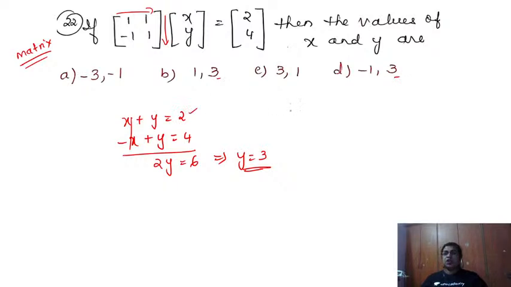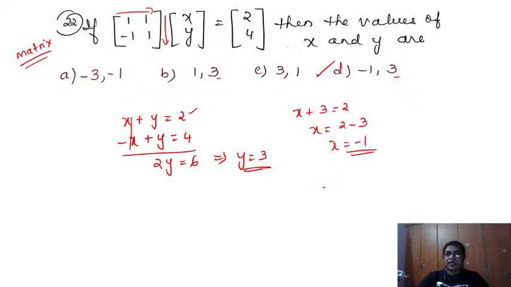So substitute. If y is equal to 3, so x plus 3 is equal to 2, you are getting x is equal to 2 minus 3. So x is equal to minus 1. So which option satisfies? D option is going to satisfy. Yes, is that clear? Yes? Okay, come on. We go to the next question.